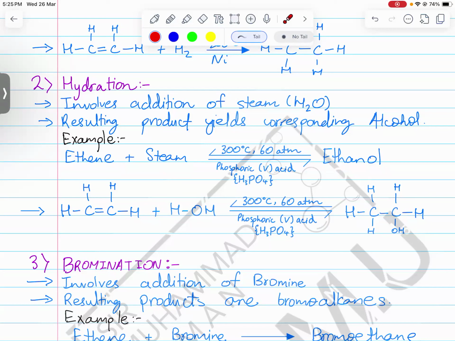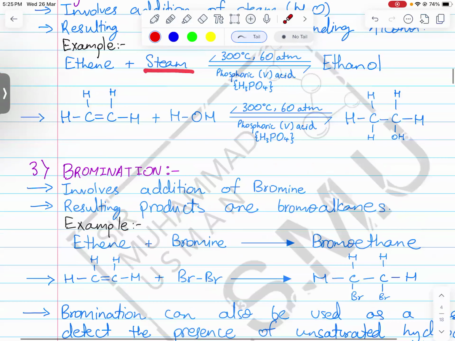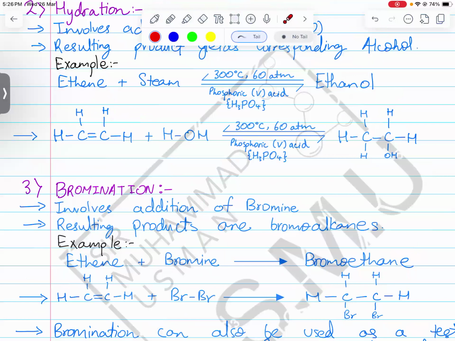So how does that happen? Basically, steam is water at high temperature. So water's formula is H and OH, right? H2O or H and OH. Now the H will join with one carbon, the OH joins with the other carbon. It is that simple. So this is the complete addition reaction of steam onto an alkene and it produces alcohol. This reaction is very famous in Le Chatelier's principle as well.